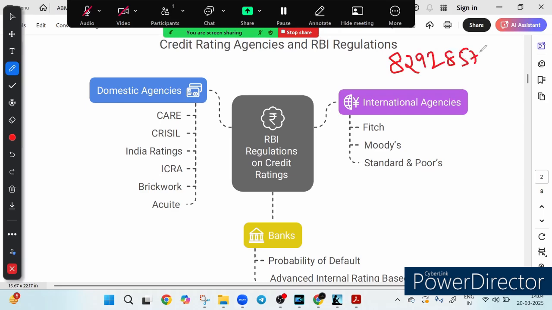So now let's discuss this RBI regulation on credit rating. Friends, let's dive into the world of credit rating agencies and how the RBI keeps them in check. Credit rating is very vital in assessing the financial health of a borrower. But who gives this rating? There is something called domestic agencies. Last time a question was asked, which of the following is not a domestic agency? These domestic agencies operate within India. This includes CARE, CRISIL, India Ratings, ICRA, Brickwork and Acuité. They focus on evaluating Indian companies and their creditworthiness.